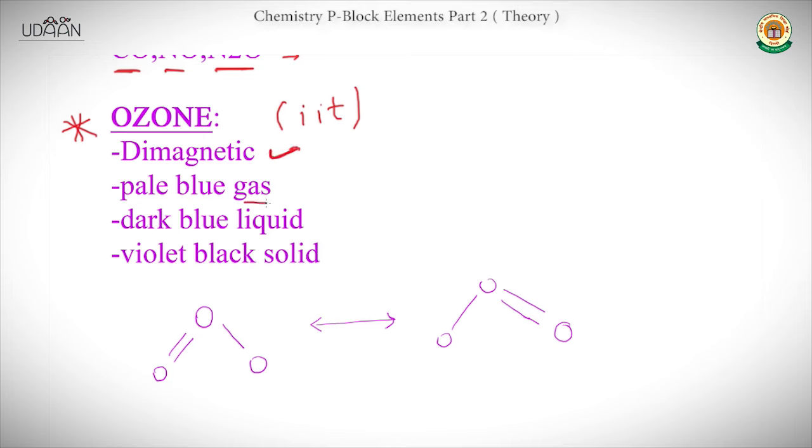And when it is gas, it has a pale blue color, when it is liquid it has a dark blue color, and when it is solid it has a violet and black color. And these are the resonating structures of ozone.